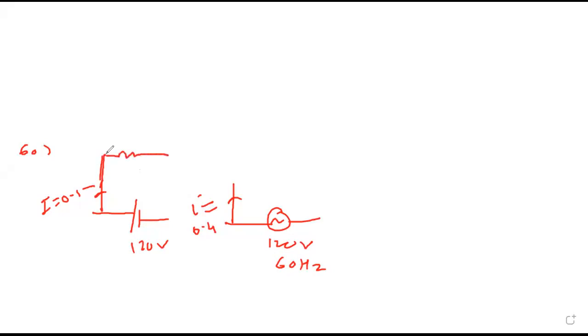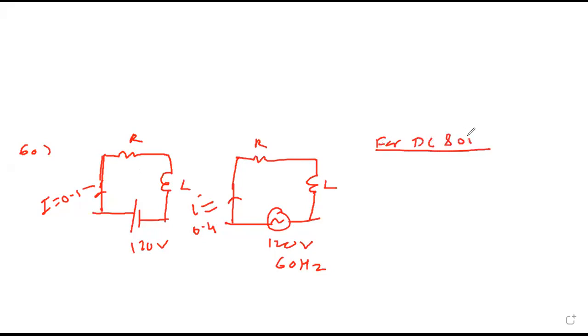This is a resistance coil. Inductance of the circuit will be how much? For a DC source, what is XL? Is it 0?